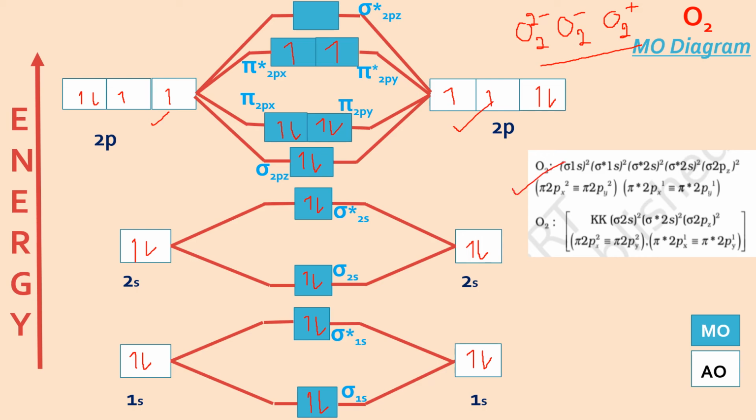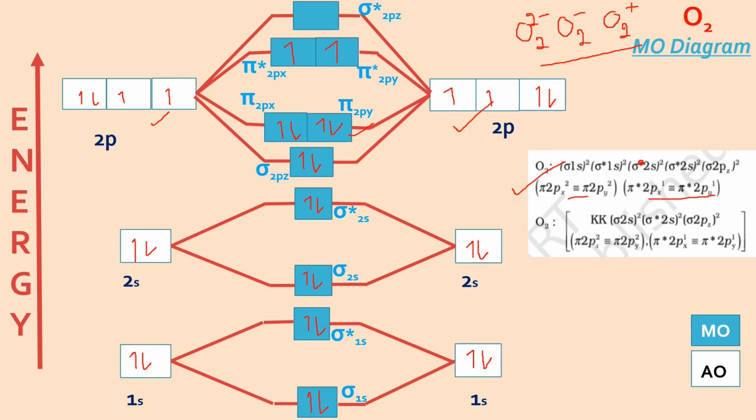If you are not supposed to make an MO diagram in a question, write the configuration like this: sigma 1s2, sigma anti-bonding 1s2, sigma 2s2. Here it should not be the steric, it is the bonding one, and sigma anti-bonding 2s2. Then sigma 2pz, two electrons, and there are two electrons in these pi orbitals, so there is a sign of equivalence that they are degenerate, and same way you have one electron each in the anti-bonding pi orbitals.